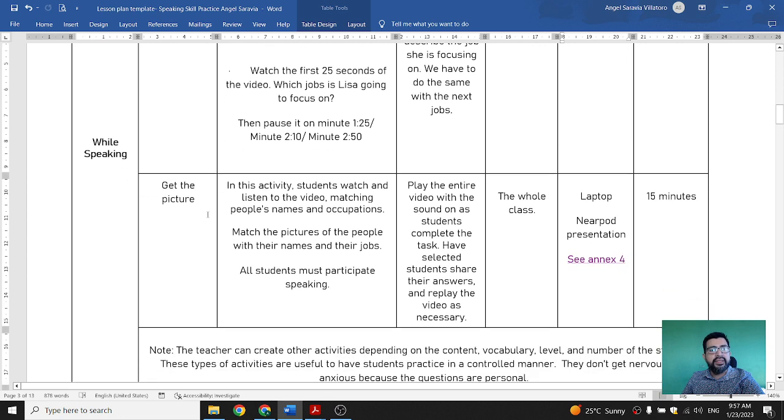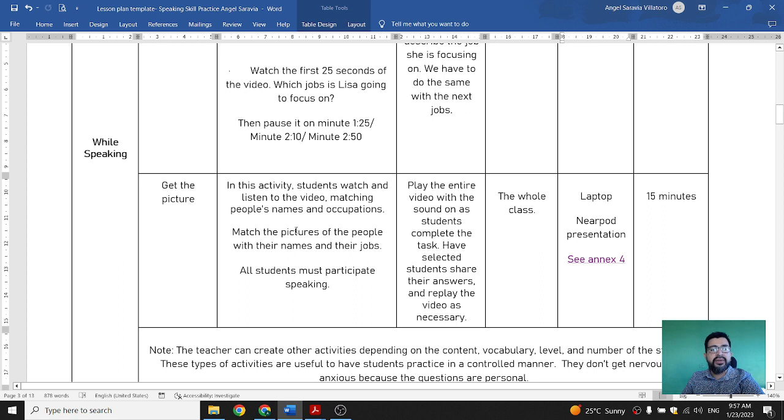In the presentation part, this is going to be the next part, which is the practice. Get the picture. In this activity, students watch and listen to the video, and they have to listen and repeat the name of the person that is shown in the video.